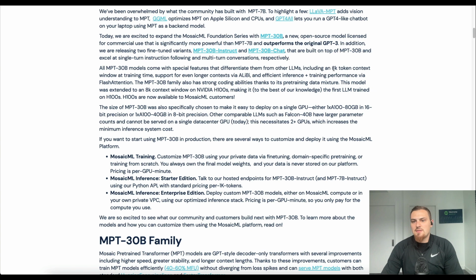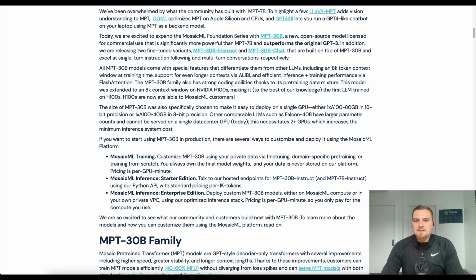So the 8,000 token context window, that's pretty long. I think 4,096 is what is currently on the OpenAI APIs, and obviously that's like 8,192. But anyway, so longer context via ALiBi attention.